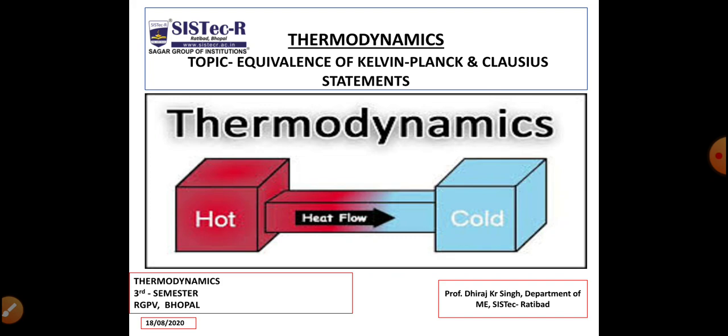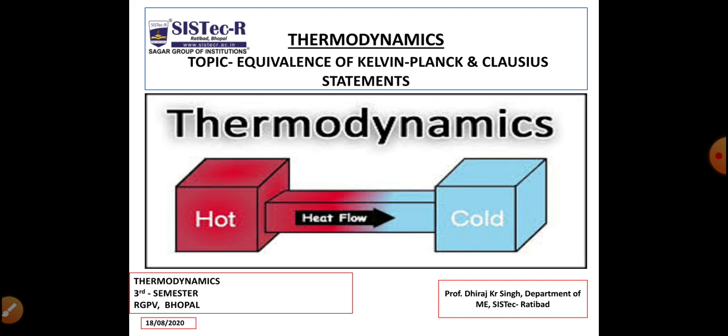Dear students, today we are going to discuss equivalence of Kelvin-Planck and Clausius statements. Before discussing this topic, I want to share some important points with you all. We have already discussed the second law of thermodynamics, in which we have seen thermal energy reservoirs, Kelvin-Planck statement, Clausius statement, and the applications of Kelvin-Planck and Clausius statements like heat engine, refrigerator and pump.